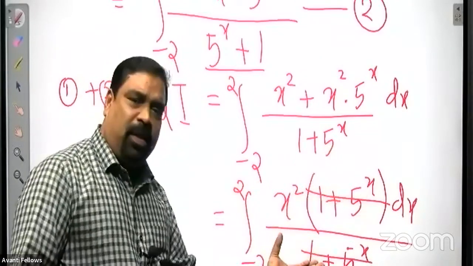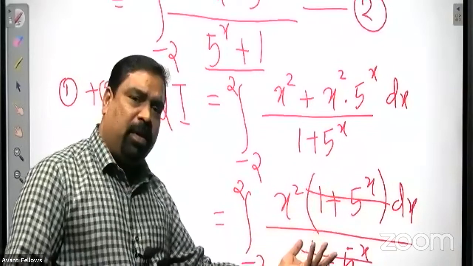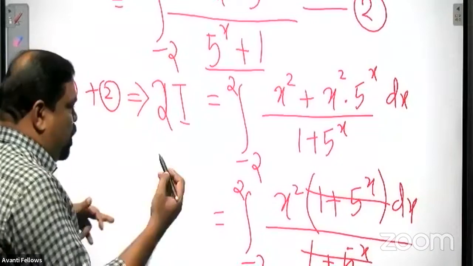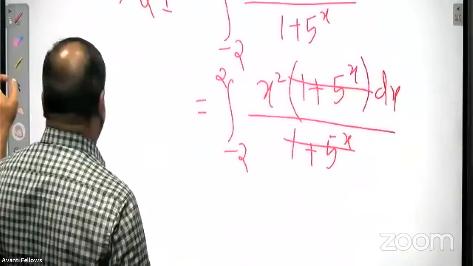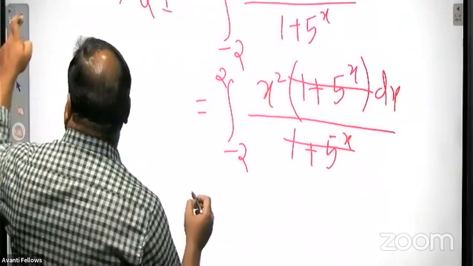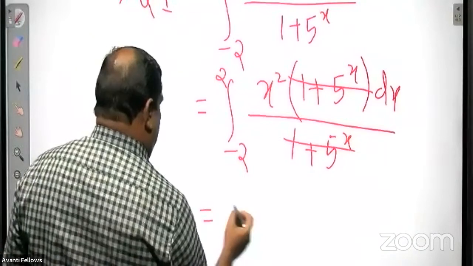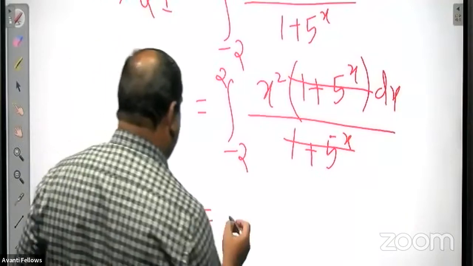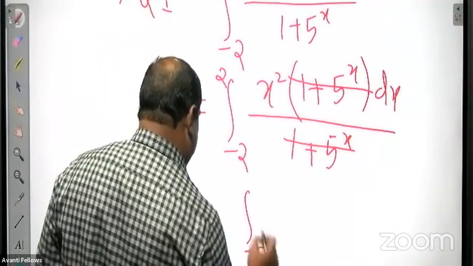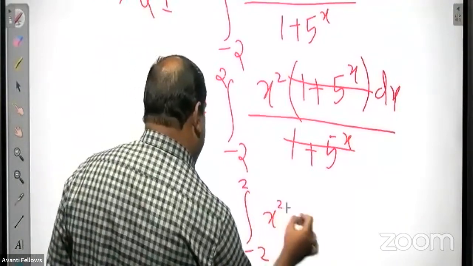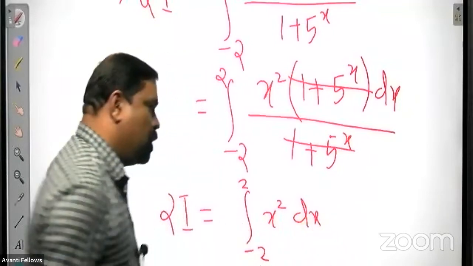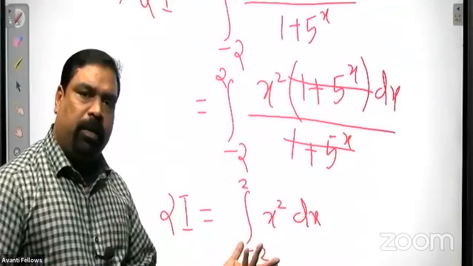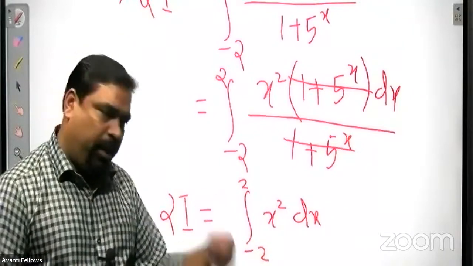That's a very simple integral. Everybody can evaluate by any method. You can directly or using formula, etc. So remaining, I think this is 2I. Remember what we are finding. What we have got just now is 2I equals integral from minus 2 to 2 x square dx. This is a very simple integral. You can directly evaluate. Is it clear? Okay.